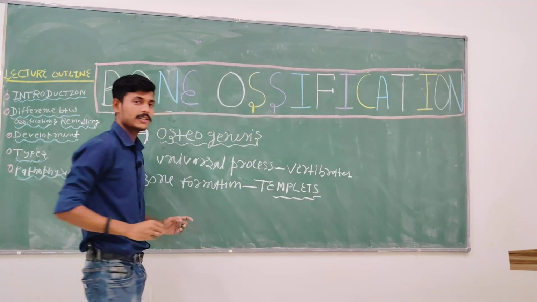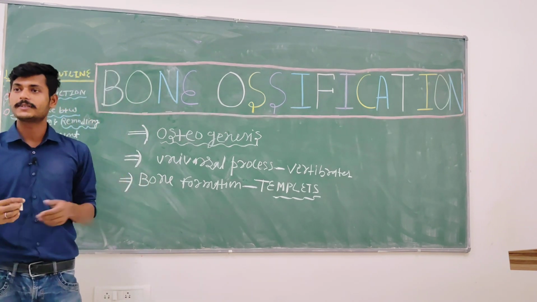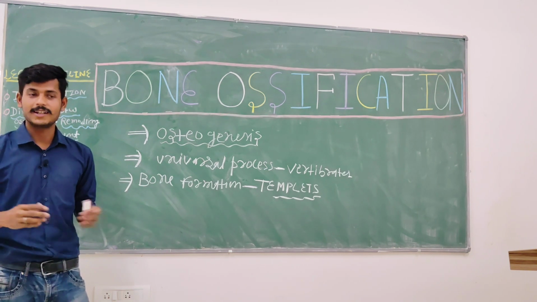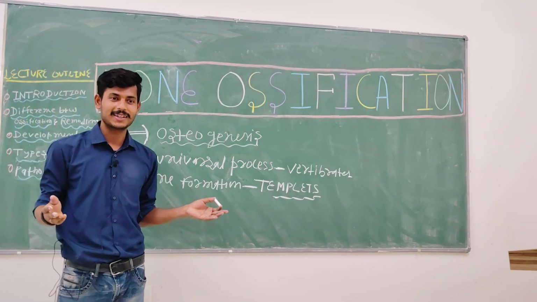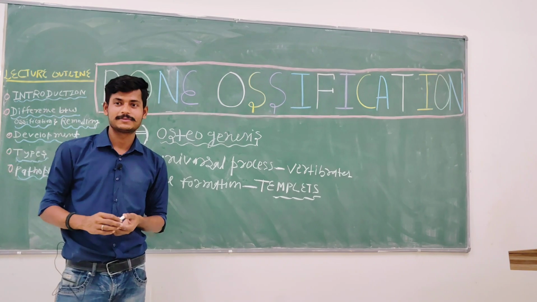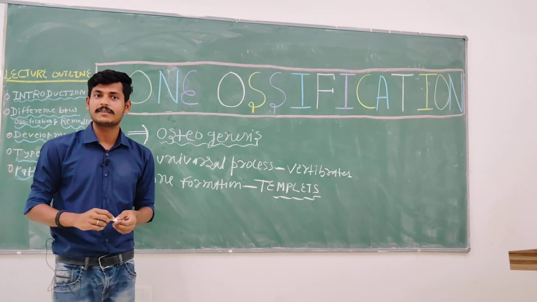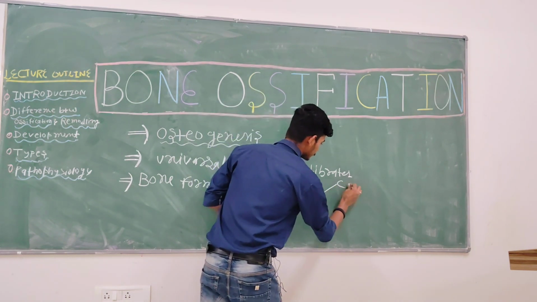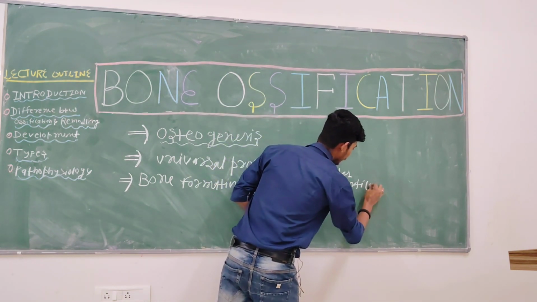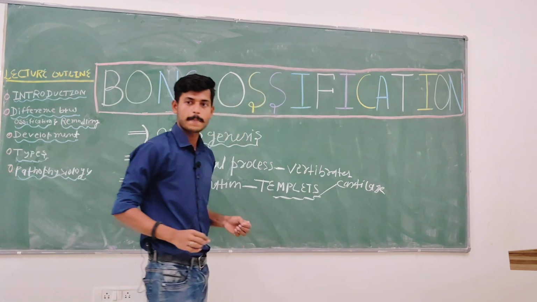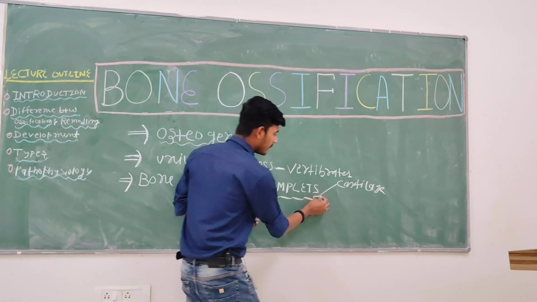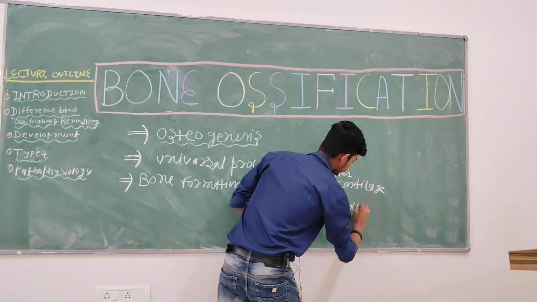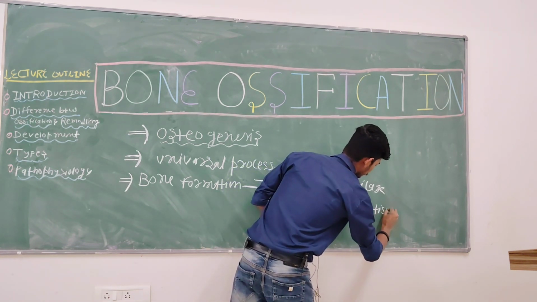Now the question is, who is going to provide the template? Here there is no curd. Who will give the template? The template will be given by two things. First of all, your cartilage, and another is your fibrous tissue, or we can say hyaline tissue.